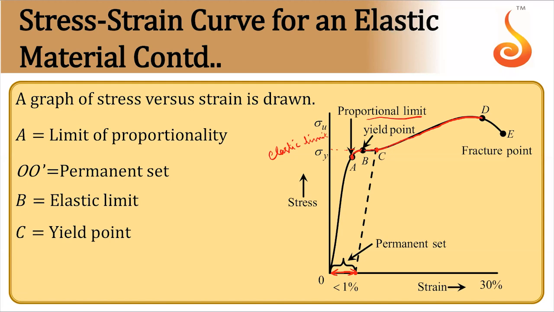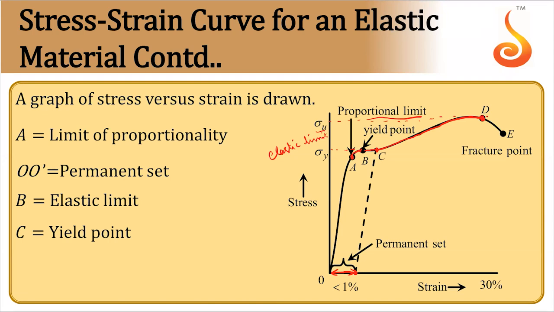Beyond this, at point D, what happens? This is the maximum stress the material can withstand without breaking. So this is called ultimate strength, denoted by sigma U. So at ultimate strength, what happens? At this point, it's a very delicate equilibrium.